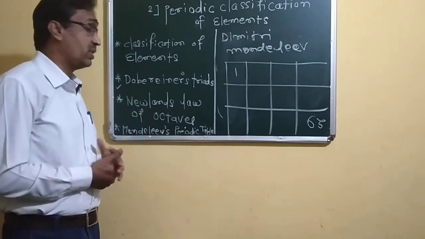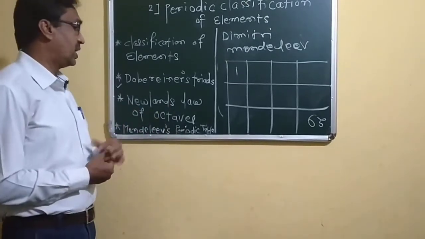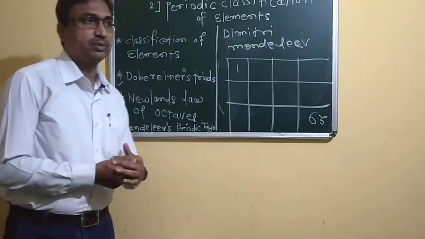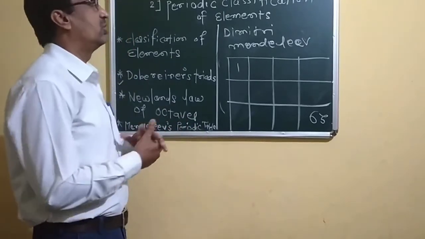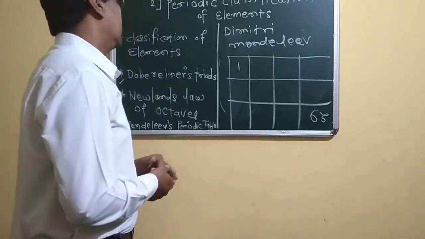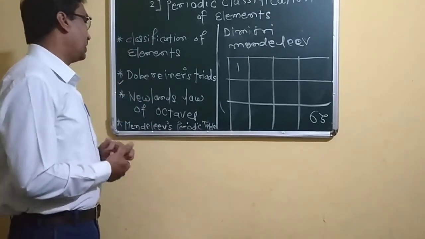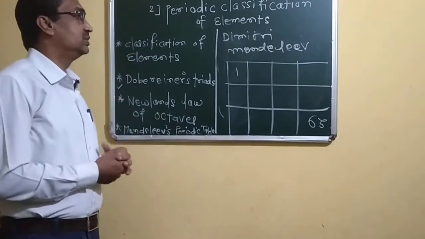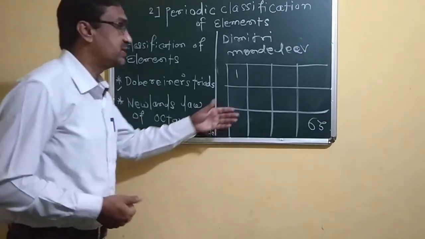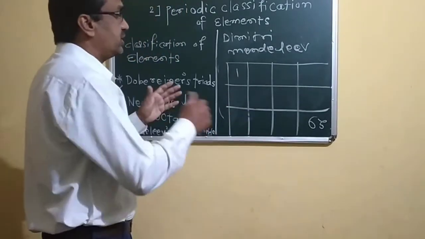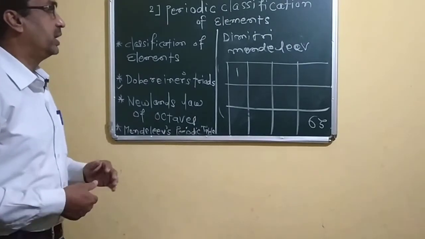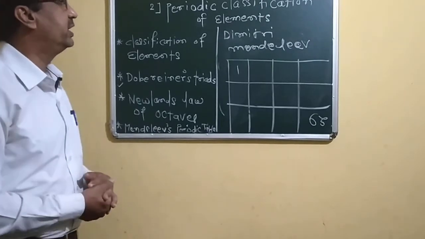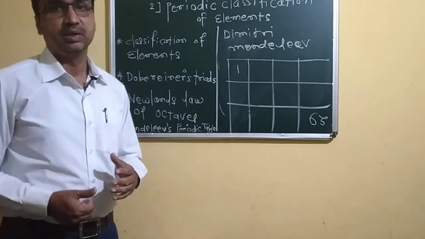And after that, Newlands also arranged these elements in increasing order of their atomic masses. And last, Mendeleev's periodic table. Mendeleev also arranged those elements in increasing order of atomic masses, and by using the data of Dobereiner and Newlands, he improved this table to a large extent. In the next lecture, we can find out the merits and demerits of Mendeleev's periodic table. So we can stop here.